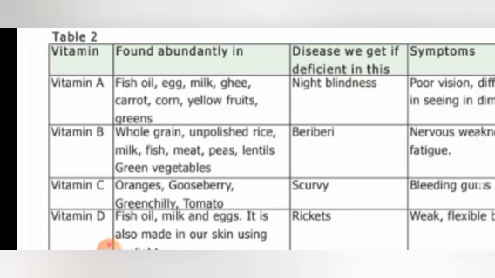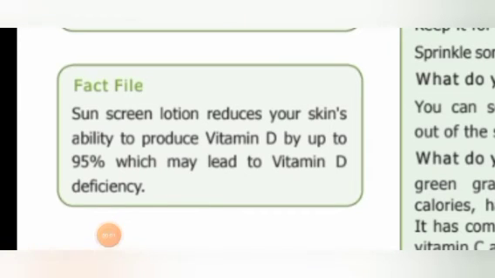Okay, that sounds good. So here is an interesting fact file. What is it? Sunscreen lotion reduces your skin's ability to produce vitamin D by up to 95%, which may lead to vitamin D deficiency. See, nowadays the ladies, even the girls, and even boys are using sunscreen lotion to protect themselves from the sun rays. But actually what sunscreen lotion does is reduce our skin's ability to produce vitamin D.